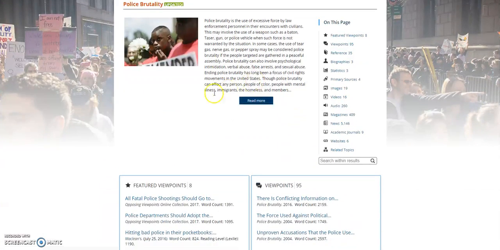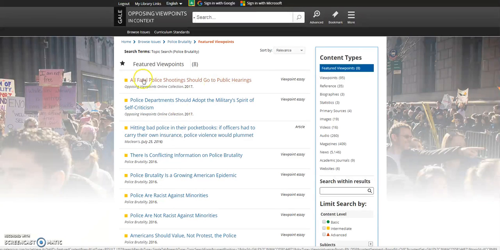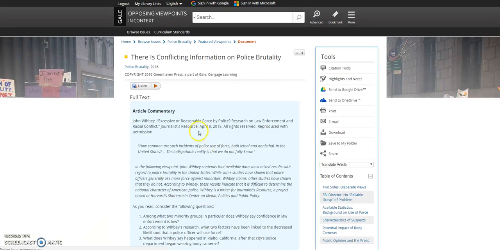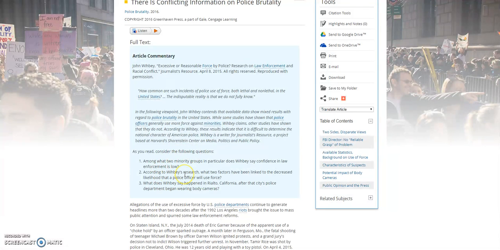If you look, there are featured viewpoints. If you click here: all fatal police shootings should go to public hearings. Police departments should adopt the military spirit of self-criticism. There's conflicting information on police brutality. Any one of these could be the start of an argumentative essay. If you click on them, it will give you an overview of the article. It will give you questions to consider, which could become thesis statements if you'd like.